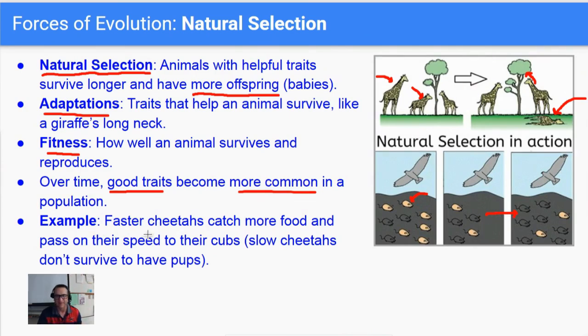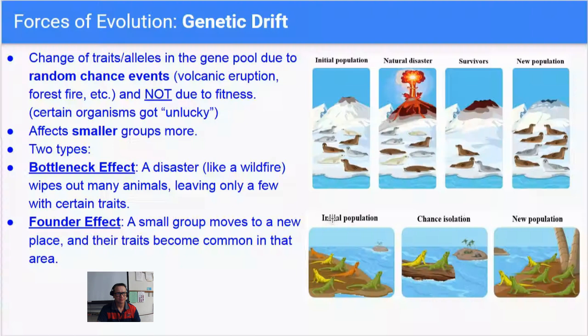And another example, faster cheetahs can catch more food and pass on their speed to their cubs, where the slower cheetahs have a harder time getting food. So they end up dying of starvation. They don't have baby cheetahs and they don't pass on that trait to the next generation. All right, so the first force of evolution or mechanism was natural selection. Organisms, plants, and animals that are more well adapted to an environment have a better chance to survive and reproduce and pass on those traits to the next generation.